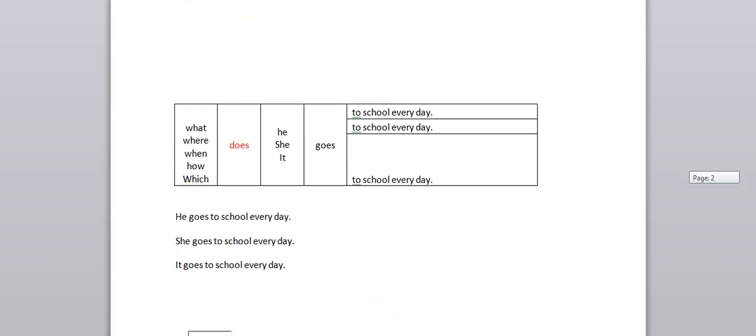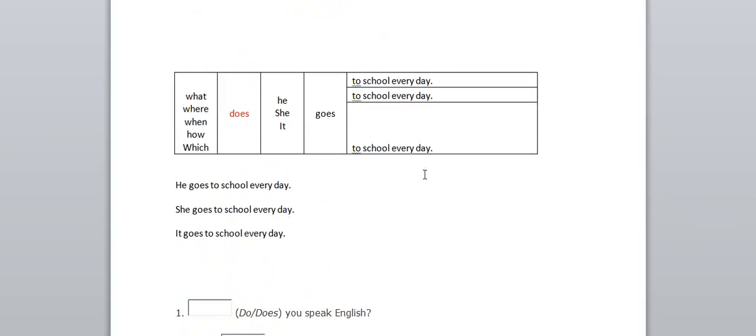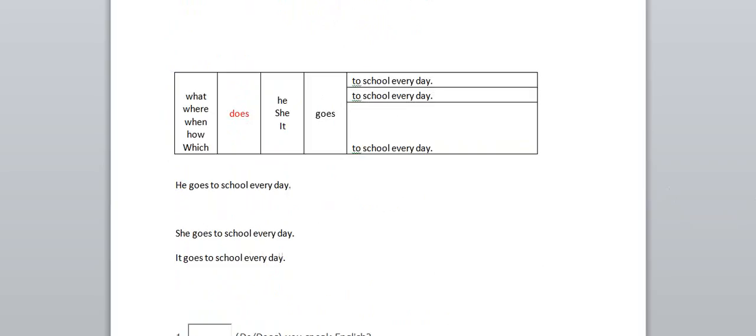Now we are going to does. See, here is the same logic. Does he go to school every day? We'll take only this part: he goes to school every day.